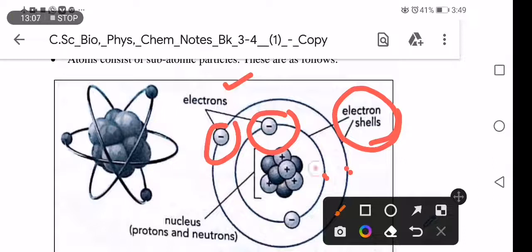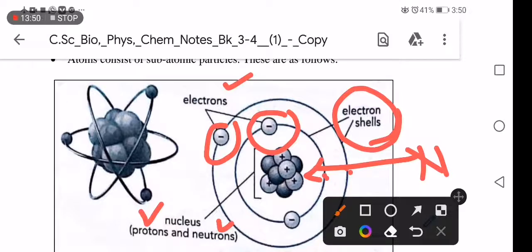And this center is called the nucleus. In the nucleus, we find protons and neutrons, which means protons and neutrons are found in the nucleus. What is so special about protons? Protons are positively charged, and they are found in the nucleus of an atom.